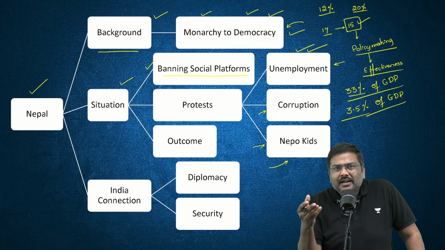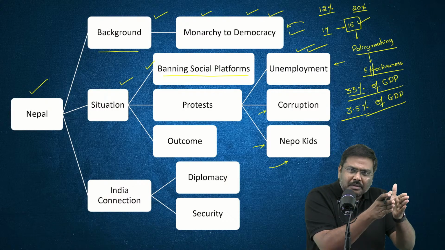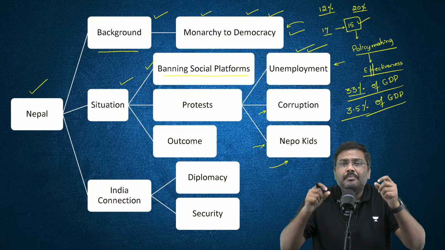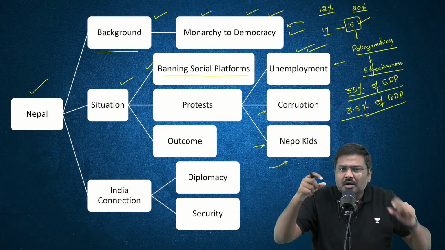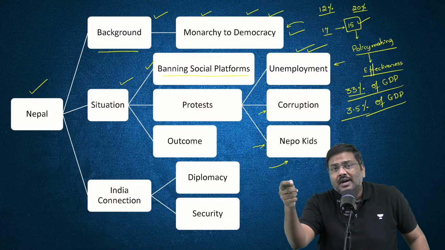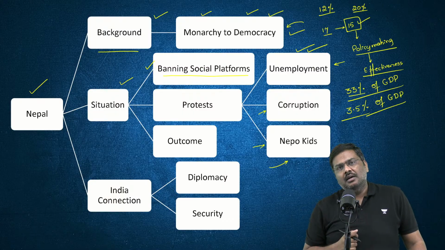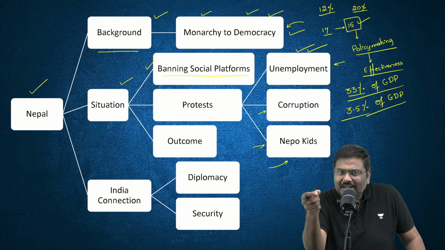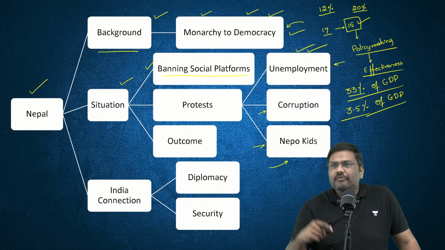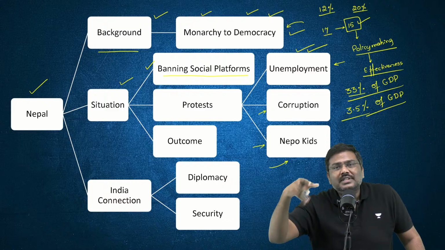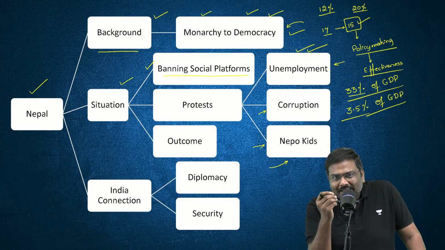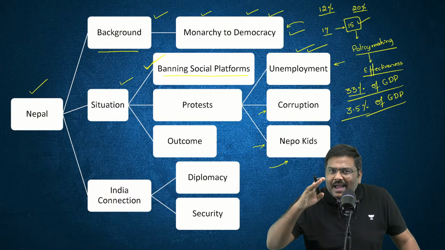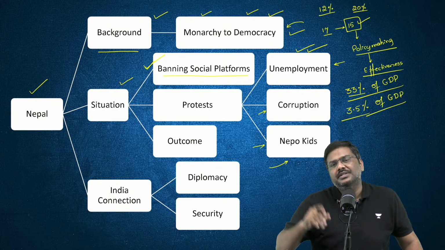They argued that we were happy when we moved from the monarchy to democracy. In fact, in the last one year, there have been multiple rounds of protest in support of the return of the monarchy in Nepal. So the argument is we voted, we hoped that democracy would improve our lives and provide benefit to us, but all of this is not happening. And that, in addition to the announcement of the ban on social media platforms, actually led to large-scale protest.